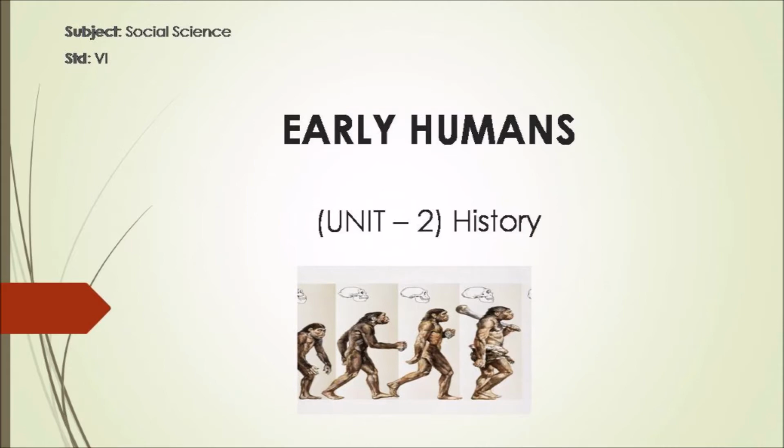Now let's start with a new lesson in history. Unit 2 History, and the title of the lesson is Early Humans. The early humans are those who lived about 5 million years ago. They come entirely from Africa. Now let's see in detail about these early humans.